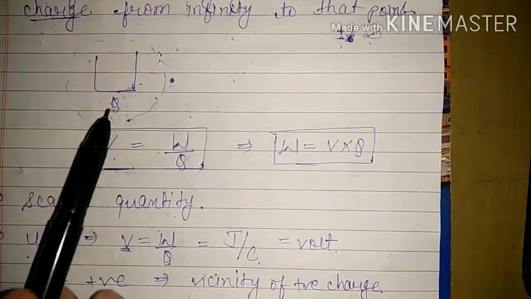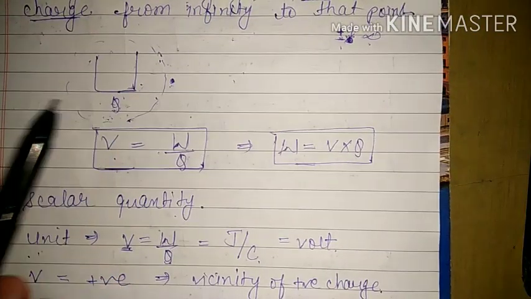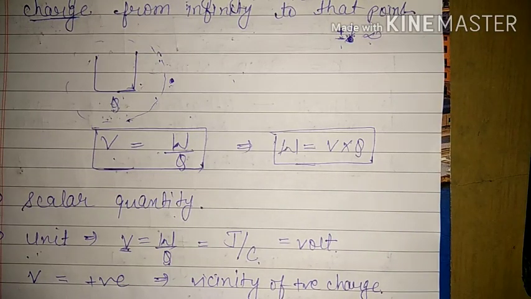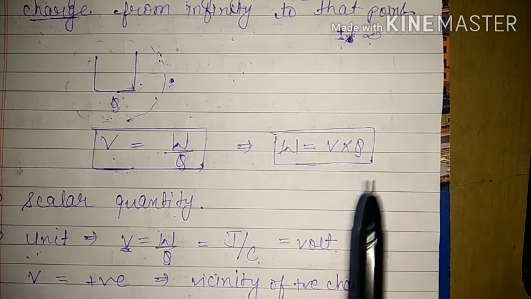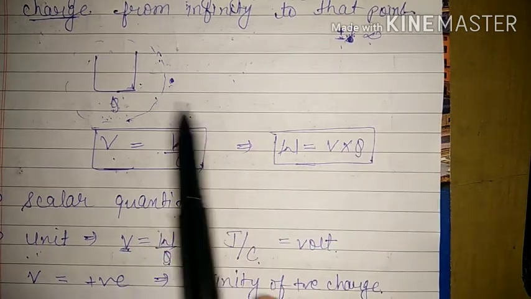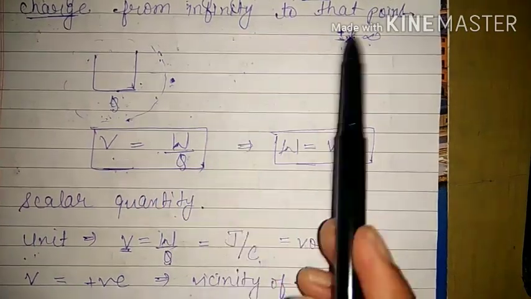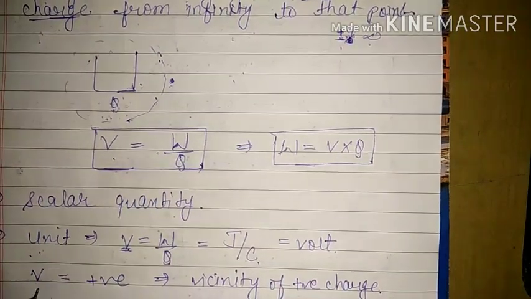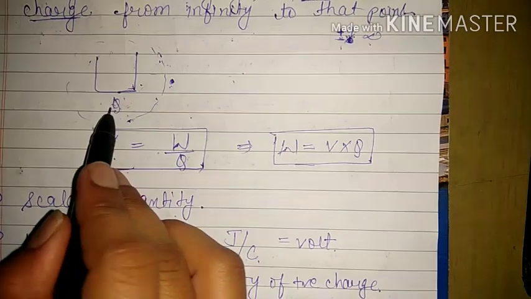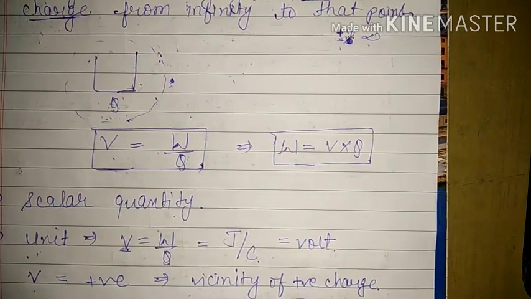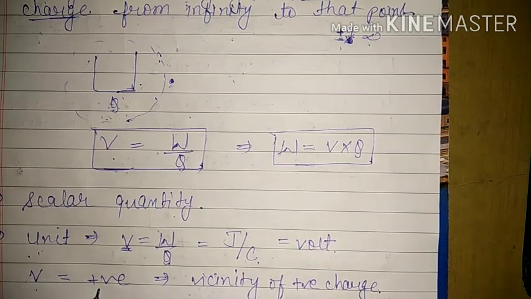If we take it as positive, then the work done, or the potential, will obviously be positive, because we have discussed that if there are the same type of charges, then the work done will be positive. If you take it negative, then the potential will be negative. So in the vicinity of a negative charge it will be negative, otherwise it is positive.